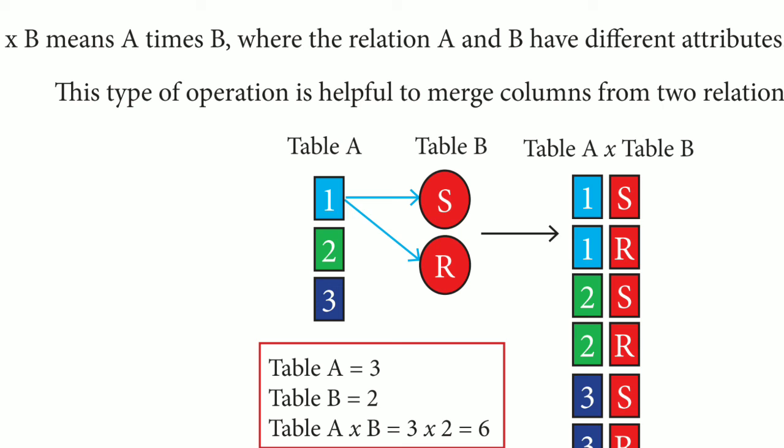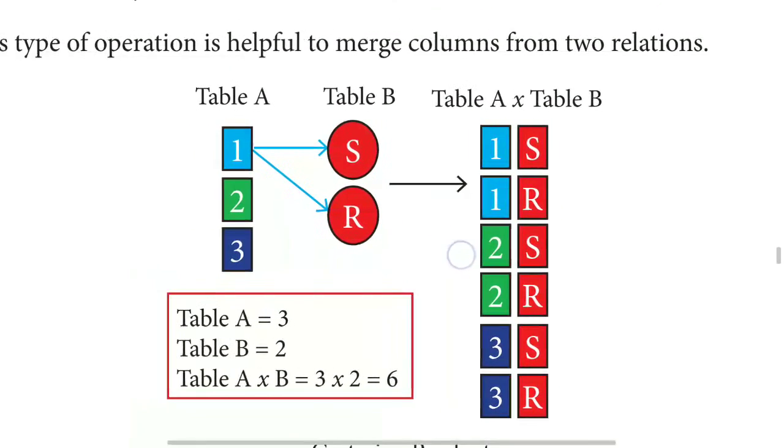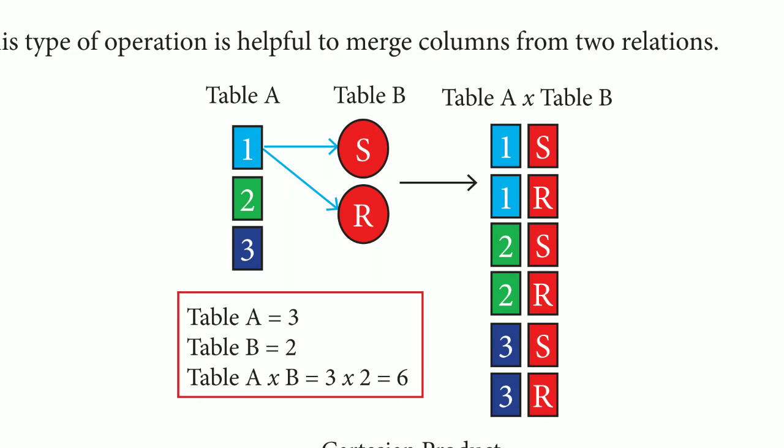Table A consists of 1, 2, 3 and table B consists of S and R. The Cartesian product will produce table A times table B with 1 S and 1 R, 2 S and 2 R, and 3 S and 3 R. There are 2 rows in table B and 3 rows in table A, so 3 into 2 is 6. So you can see that 6 rows are there in the product.